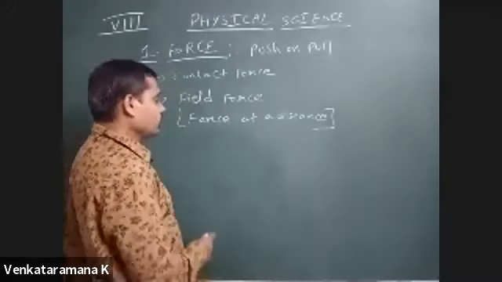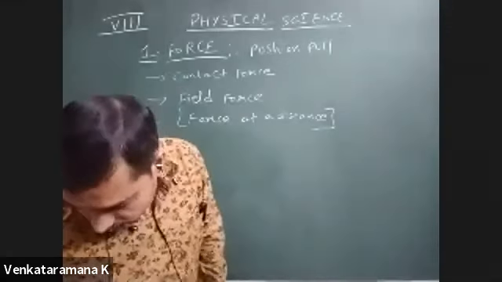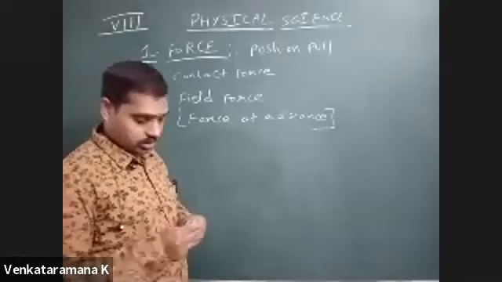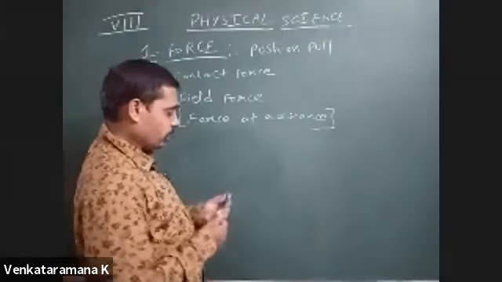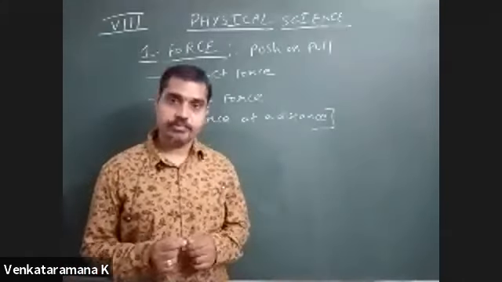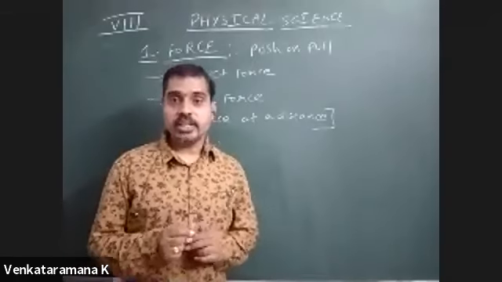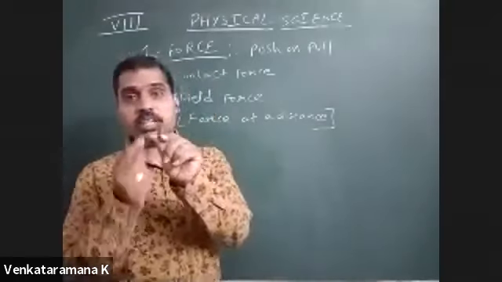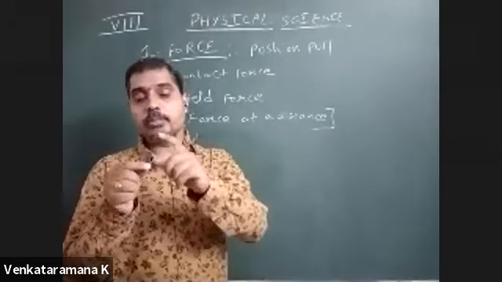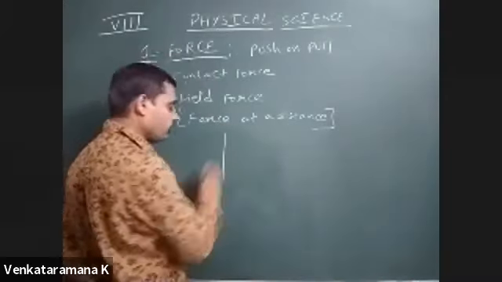Now I will take one needle, and that needle will be magnetized by rubbing with the magnet. Then I will locate its poles with the help of a magnetic compass. After finding its poles, we will indicate, suppose let us assume that this red color indicates the north pole and the black color indicates the south pole. So we will take one needle.